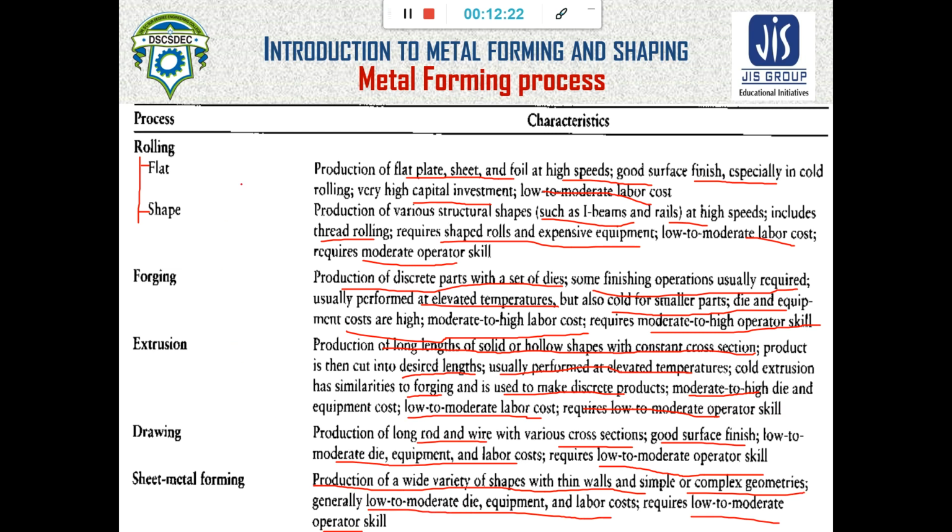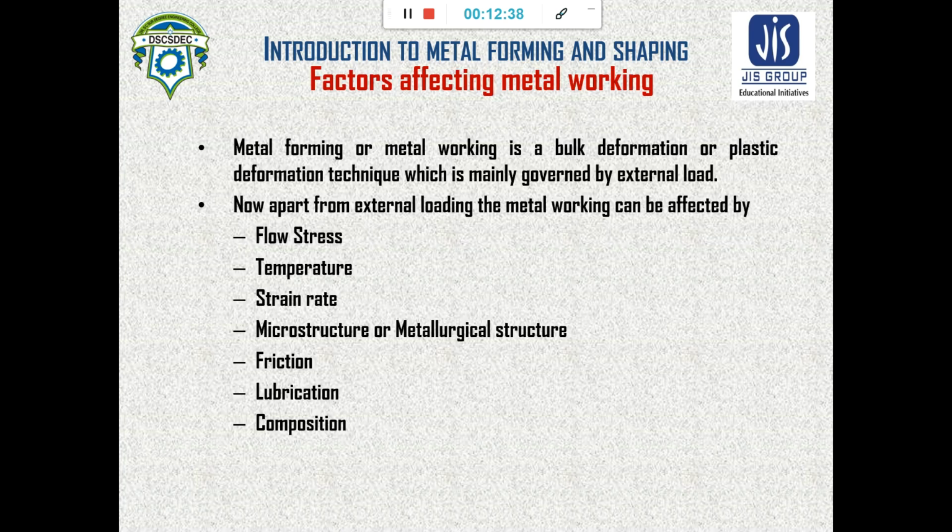These are the characteristics of the different metal forming processes, which we will study in the later lectures of this chapter. Now, what are the factors that affect metalworking?